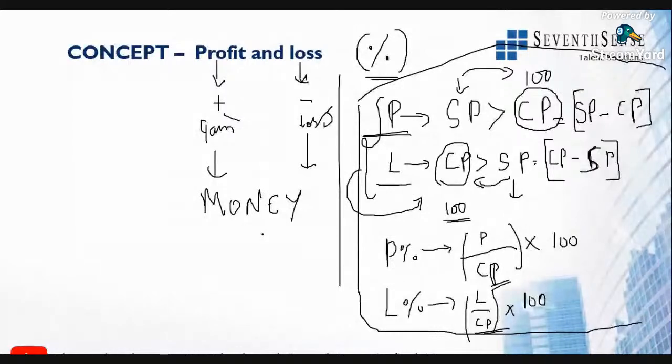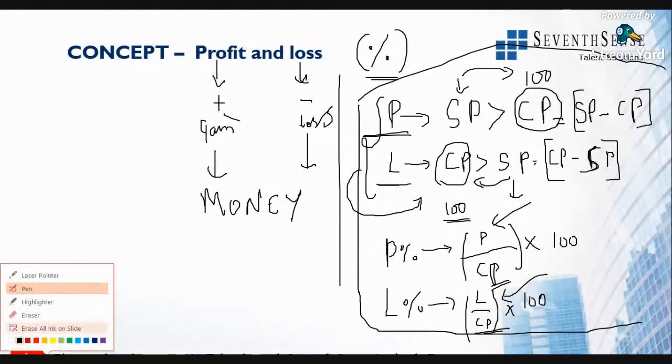Profit is when selling price is greater than cost price. Loss is when cost price is greater than selling price. Similarly, profit percentage is profit over cost price into 100. Loss percentage is loss over cost price into 100. Since you all know the formula of profit and loss, you can directly substitute the value of profit and loss here. Selling price minus cost price is profit. Cost price minus selling price is loss. Clear? This is the formula that we used to have. Please make a note of this formula, those who are there.